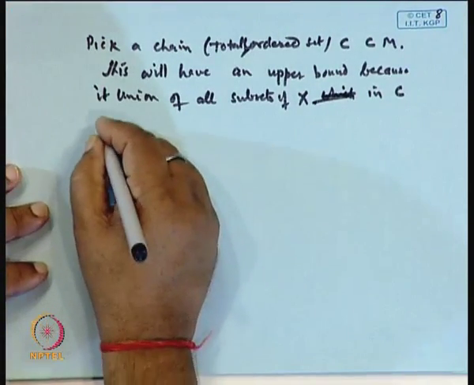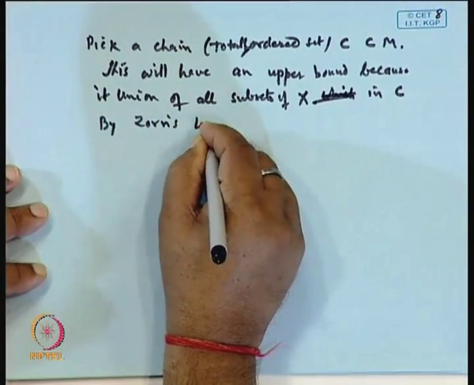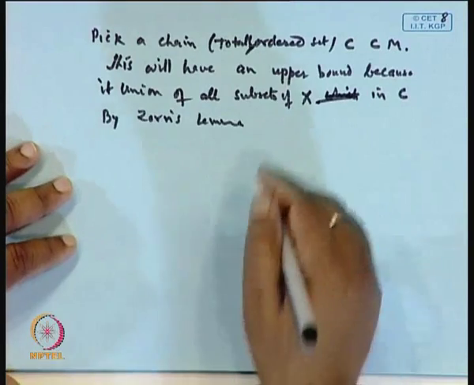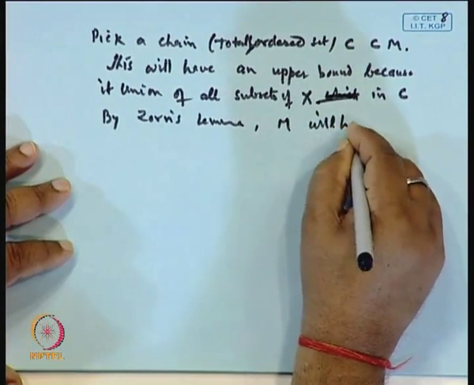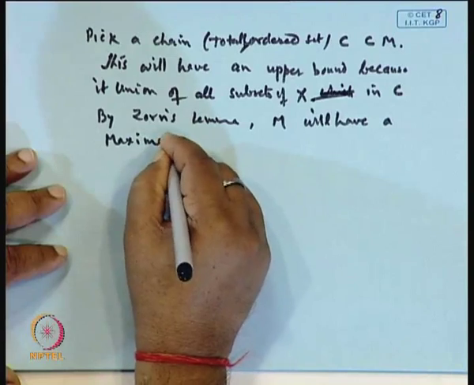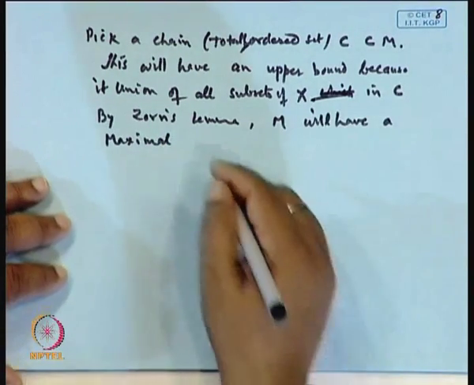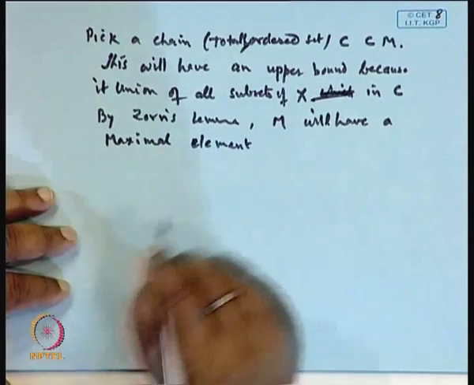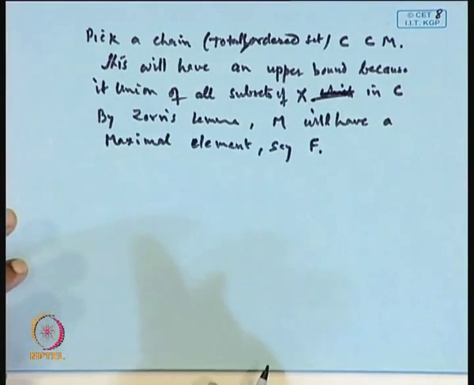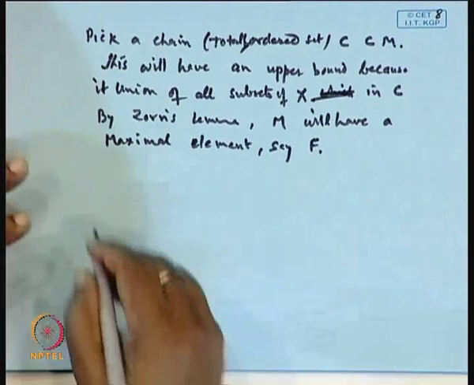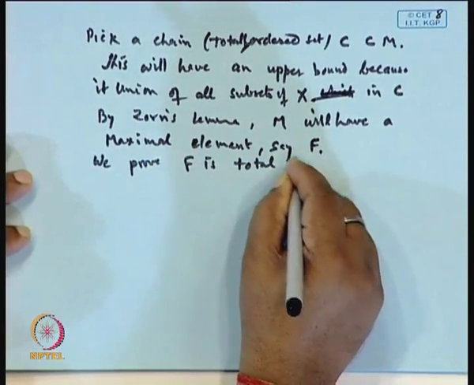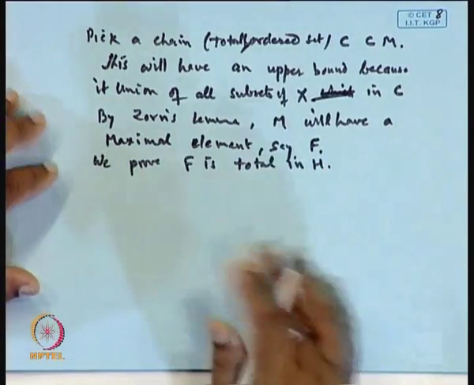Now, by Zorn's lemma, this M will have a maximal element. So, by Zorn's lemma, M will have a maximal element, say F. Now, we will prove F is total in H. Then our result is complete.